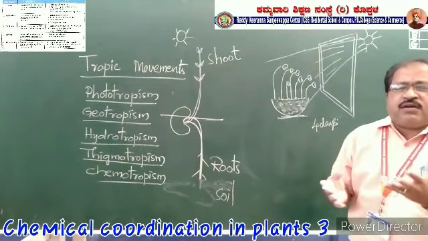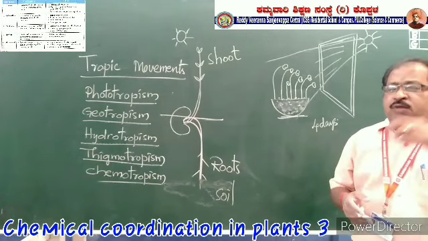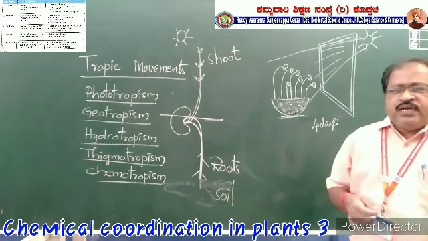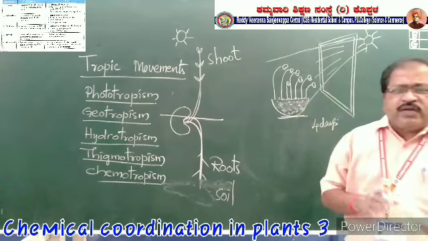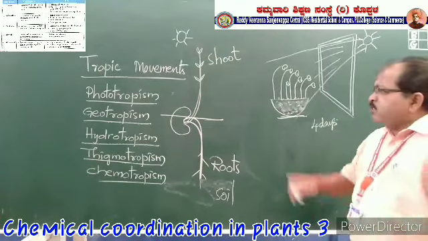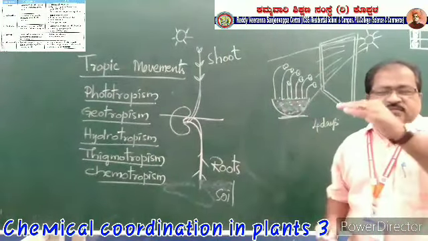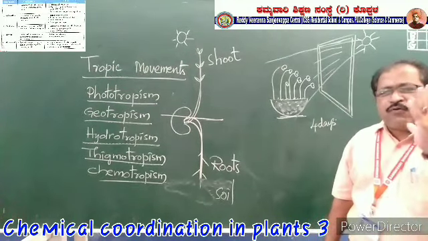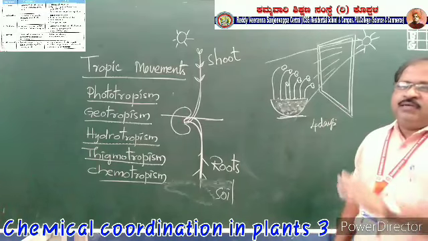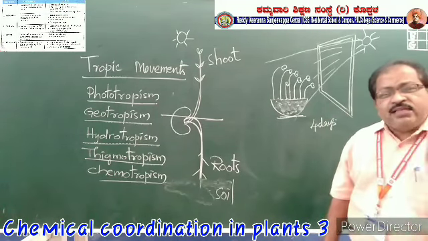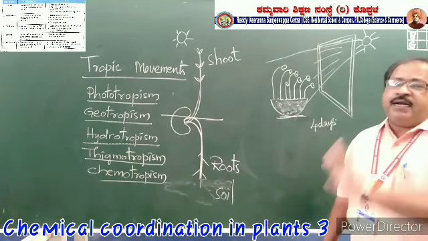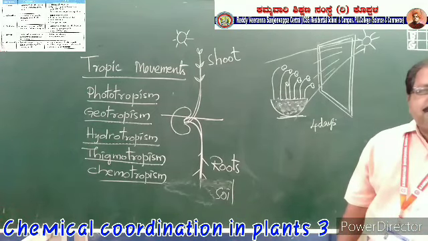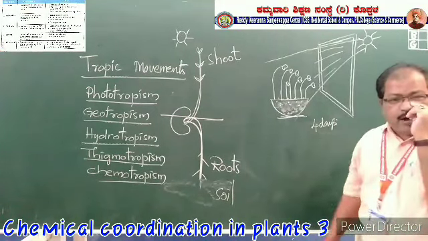However, wherever the light source is available for the plant, towards that direction the plants will be turned or bend. This is called phototropism because they need sunlight. Why they will bend, how they will bend, that is very important. Why they will bend, I have already told you.